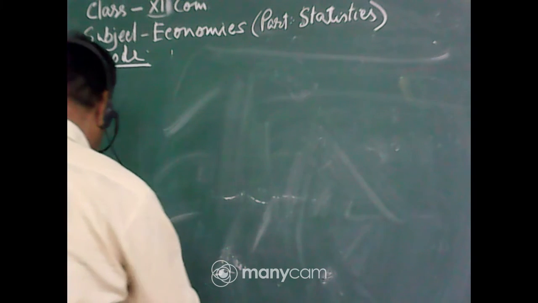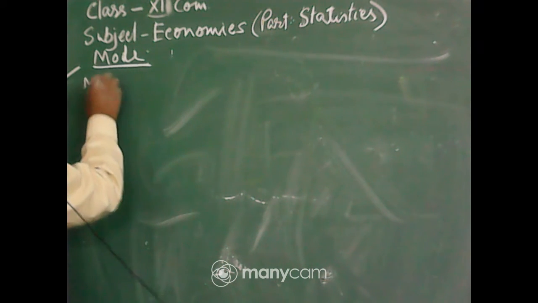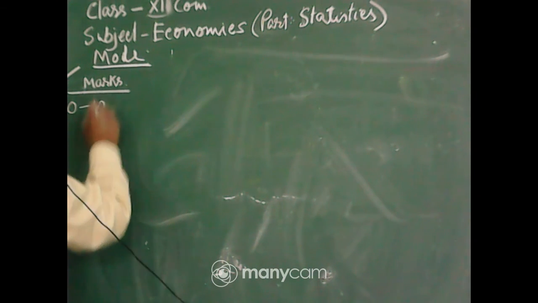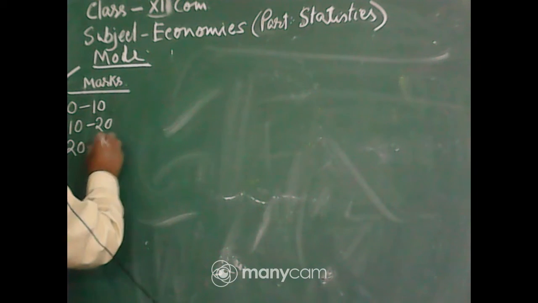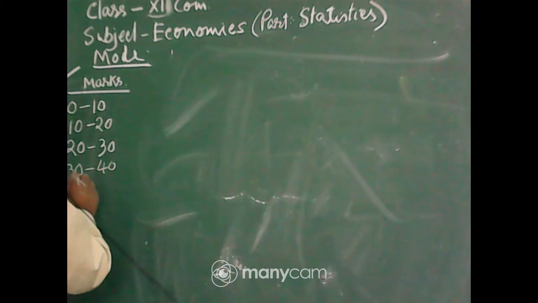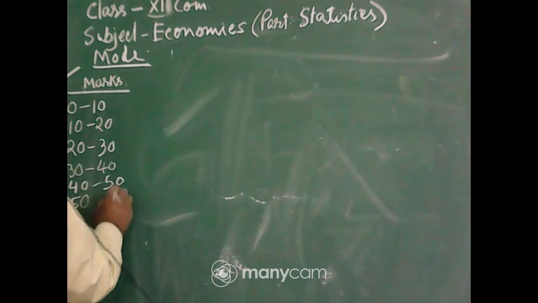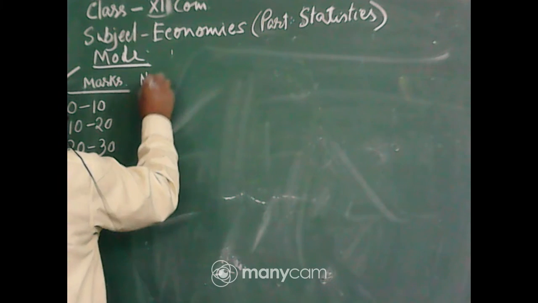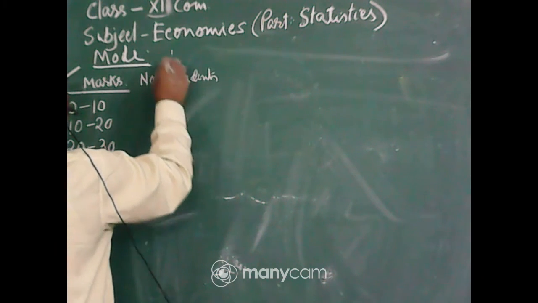I am doing a small sum because a big sum will not be possible, there is no time. Calculate mode is already given. The marks, or class interval: 0 to 10, 10 to 20, 20 to 30, 30 to 40, 40 to 50, and 50 to 60. These are the marks or class interval. Number of students, that is F, frequency.